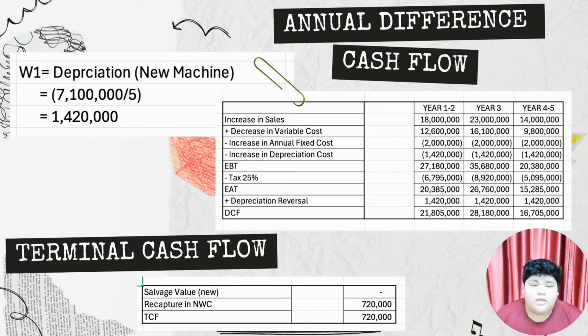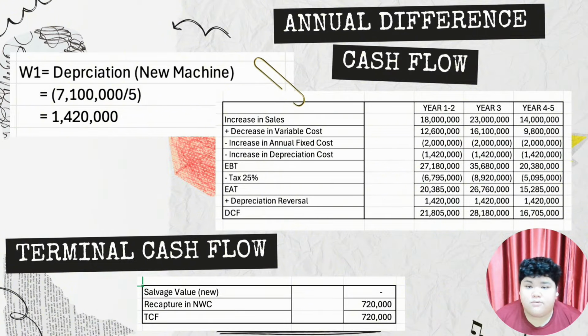This is working one, the depreciation of the new machine, which is 7.1 million divided by 5, we'll get 1.42 million. Then we add and subtract all of the above numbers and we'll get EBT or profit before tax of year 1 and 2, 27.18 million, year 3, 35.68 million, and year 4 and 5 is 20.38 million.